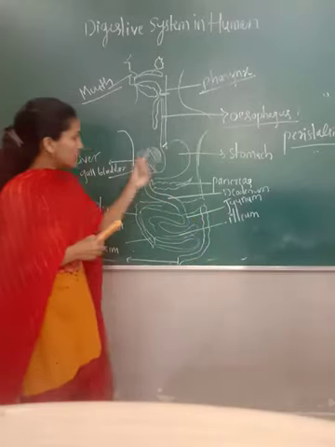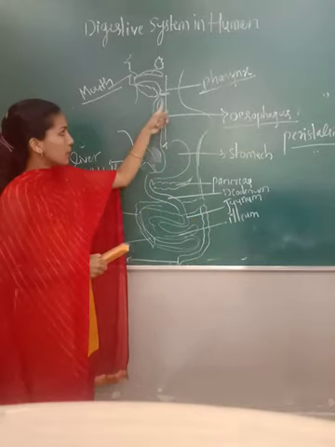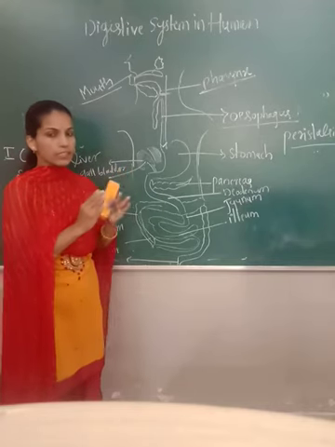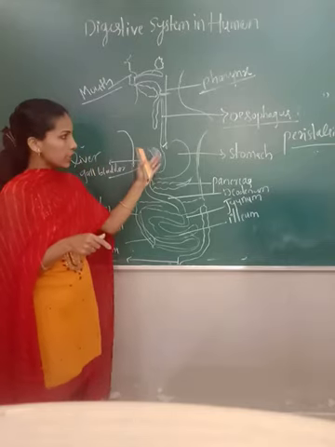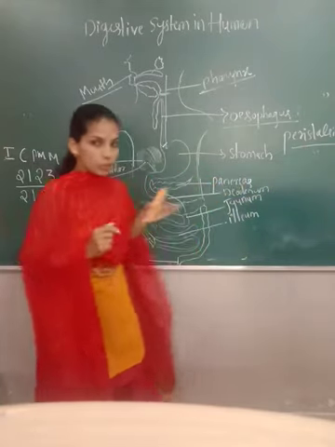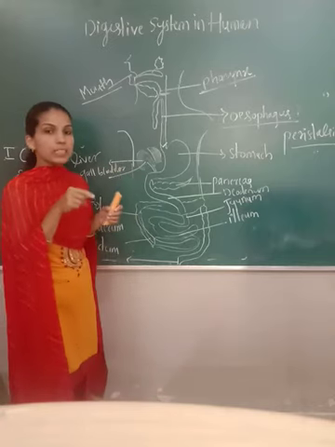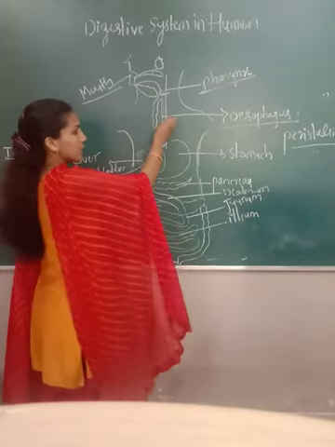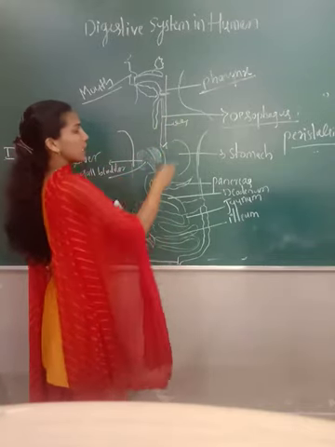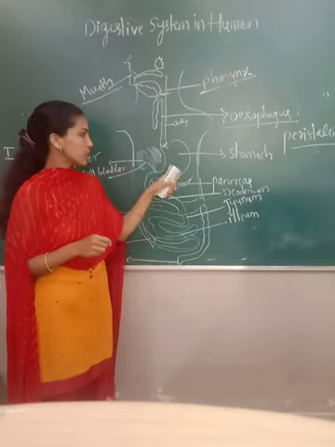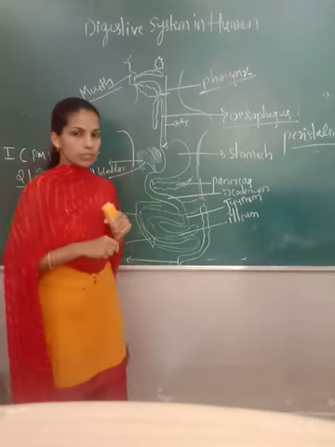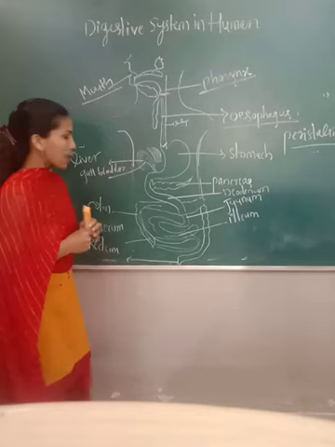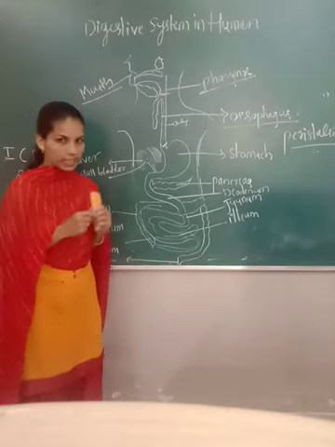Muscles are present over the surface of the esophagus. So when the food comes here, movement takes place. Contraction, relaxation. Contraction, relaxation. Like this movement occurs, that we call peristalsis movement. So the food goes down, meaning it enters the stomach part. Getting what I am saying? So peristaltic movement takes place in the esophagus, which helps the entry of food into the stomach region. So this question will be asked for 2 marks: define peristalsis.